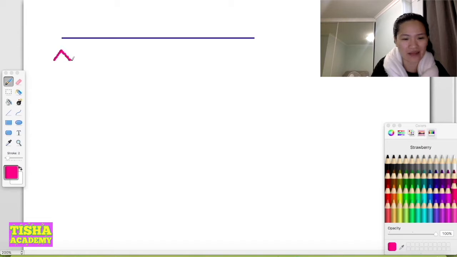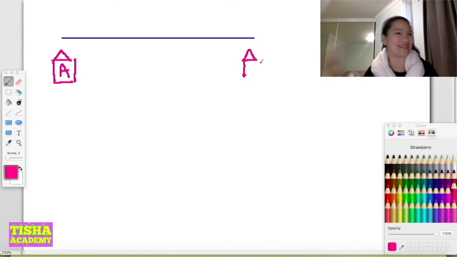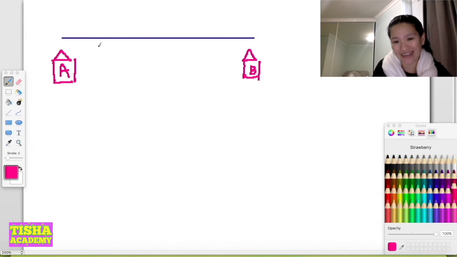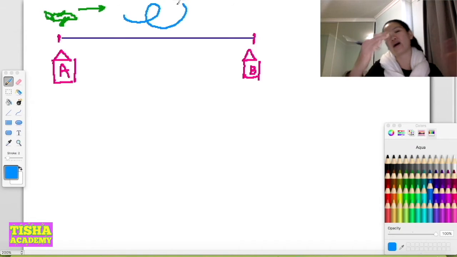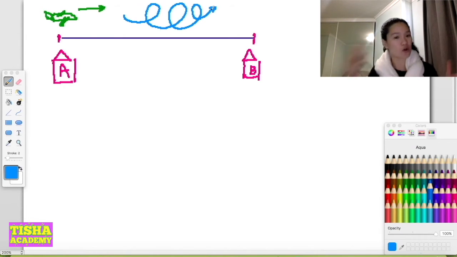Well, I could give the names City A and City B, or you could say Melbourne, Sydney, Tasmania, or whatever. Up to you, but you need to understand the concept. Here is the plane. Let me draw the plane. Hope it looks like a plane. The plane travels from A to B this way, but you have to remember that not only is there the speed of the plane, they still have the wind here as well that helps the plane to go faster.